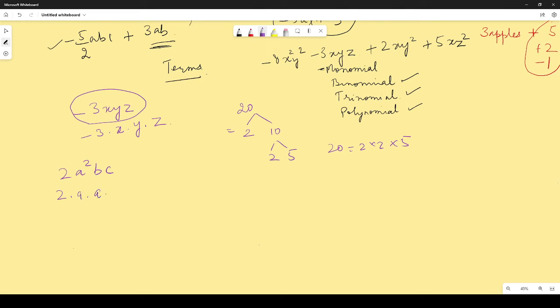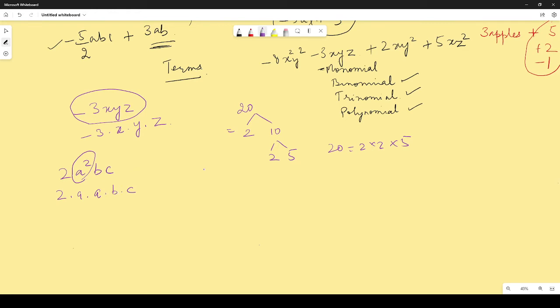Who's speaking, please? Miss, my name is Ritoma. Okay, Ritoma, yes, into a into b into c. Absolutely correct, Ritoma. Here we are not writing it as 2 into a into b into c, because a has come 2 times, so we have to mention a 2 times over here.